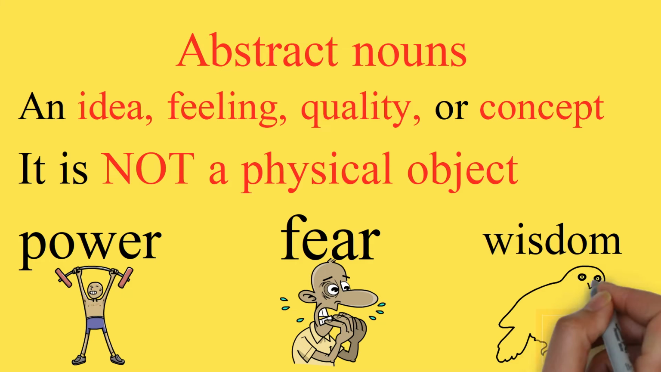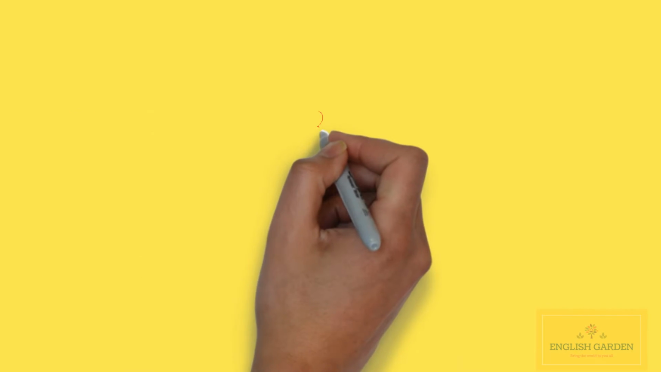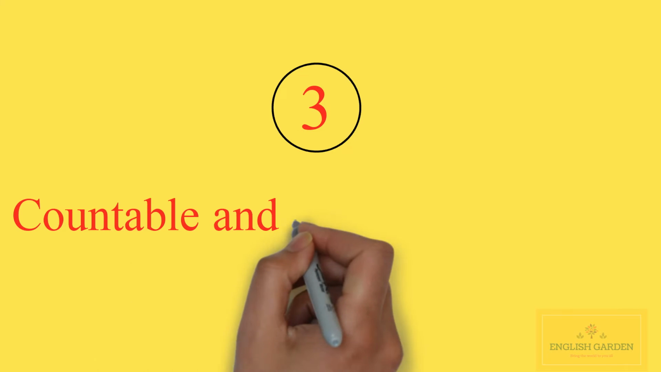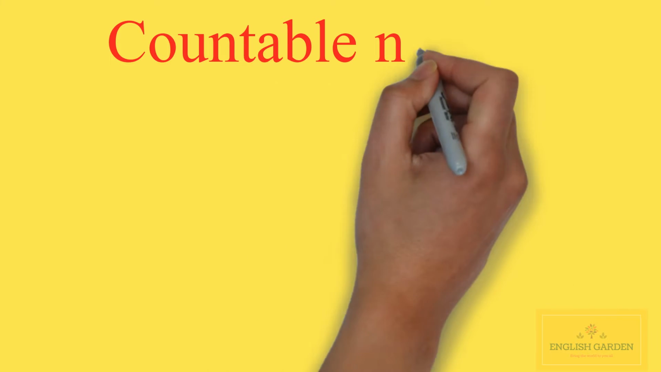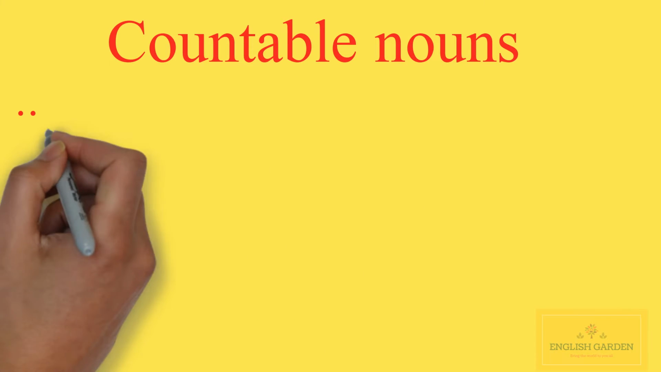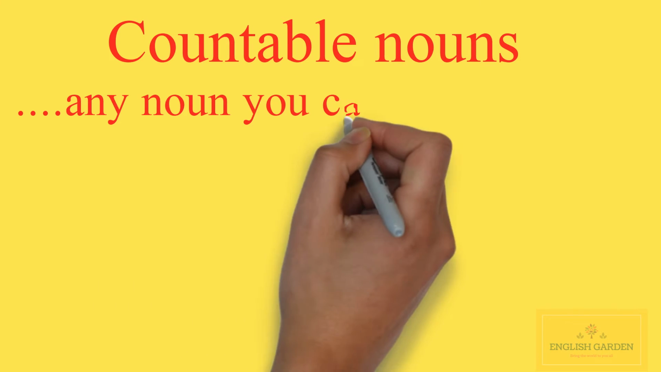The third. Countable and uncountable nouns. Countable nouns. Countable nouns are nouns that can be counted. They can be both singular and plural forms. In other words, any noun you can make plural is a countable noun.